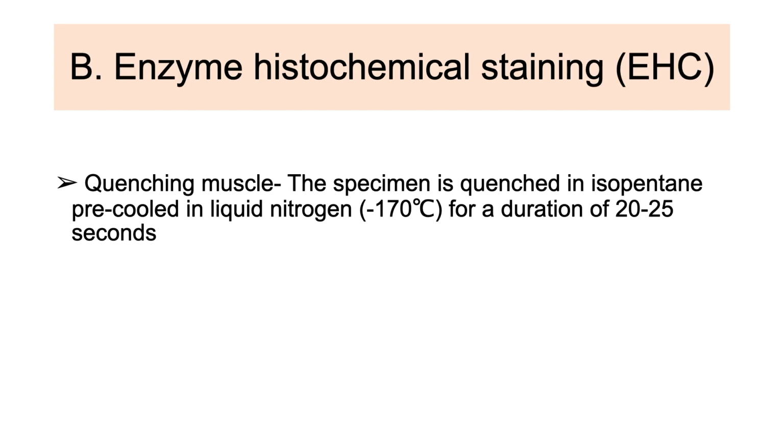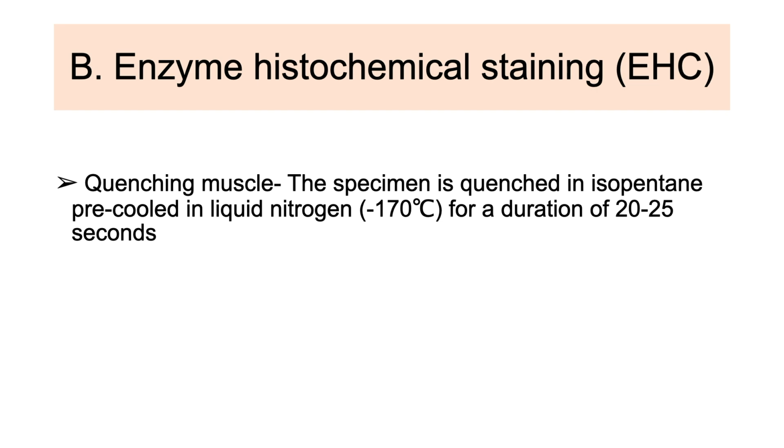For enzyme histochemical staining, we require quenching muscle. Ideally, samples should be frozen as soon as possible after removal, but delay of up to 30 minutes does not generally cause deleterious effects. The specimen should be oriented to produce a block from which transverse section can be obtained. Freezing should always be rapid to prevent artifact.